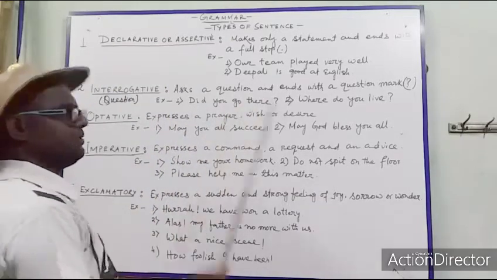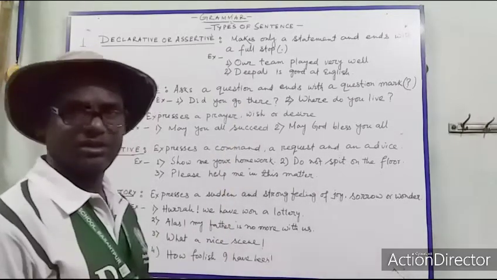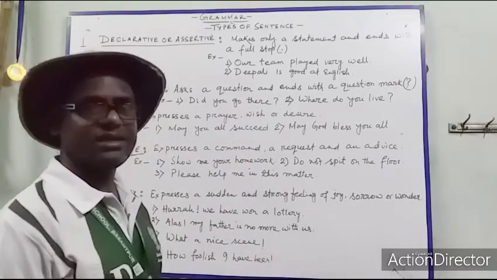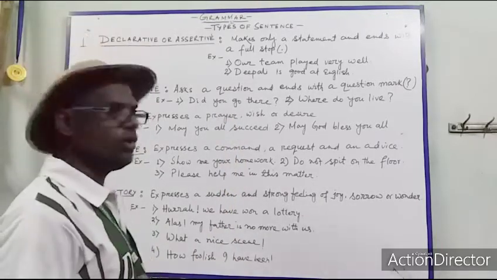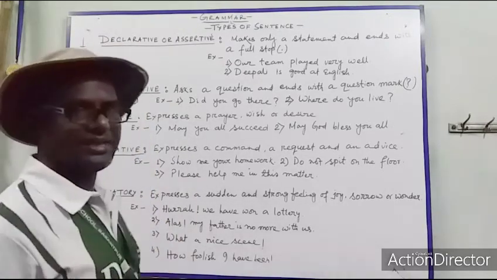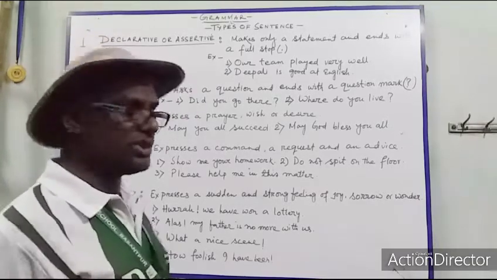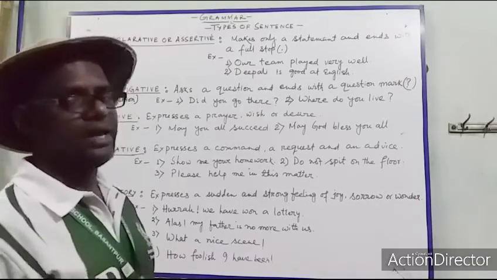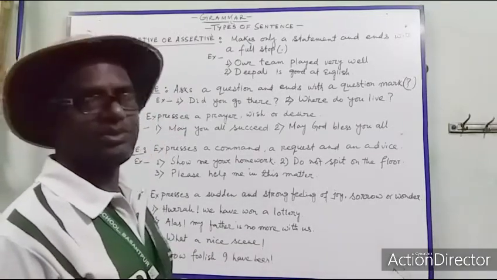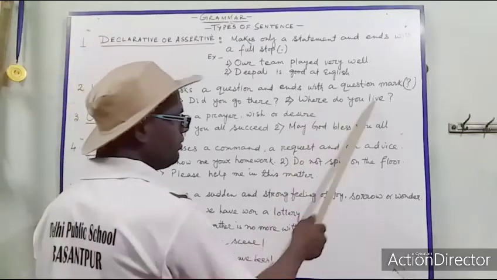Did you go there? So this is a question, asking something, wanting to know something. Maybe the answer is yes, maybe no. So interrogative sentence means question. Another type of question is there where the answer will not be yes or no. You cannot answer with yes or no. Why do you leave?